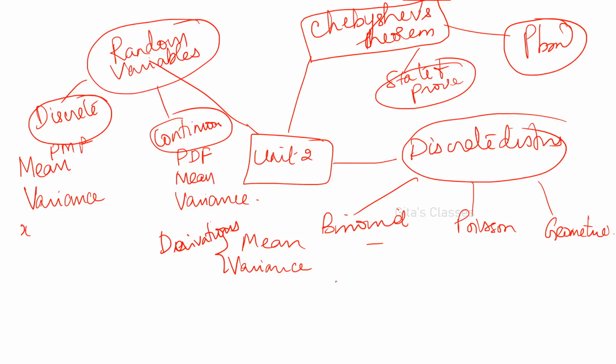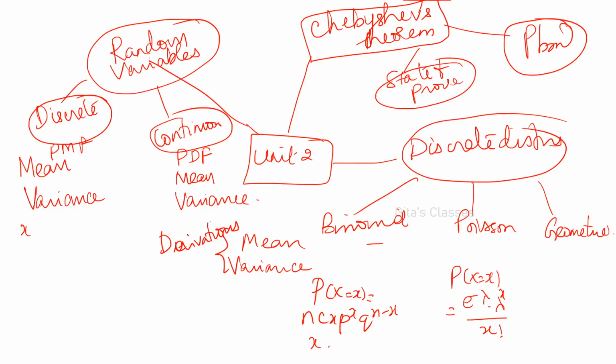And then problems. Here, what is the probability function? P of X equal to x is nCx p to the x q to the n minus x. This you have to remember. In Poisson we have P of X equal to x is e to the minus lambda into lambda to the x by x factorial. Here x varies 0, 1, 2, 3 etc.